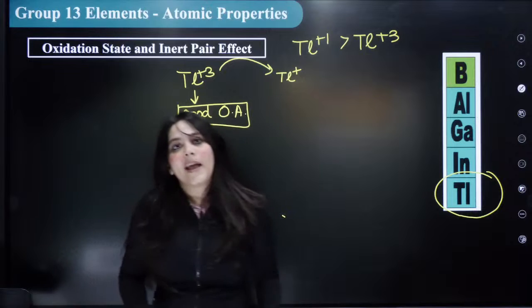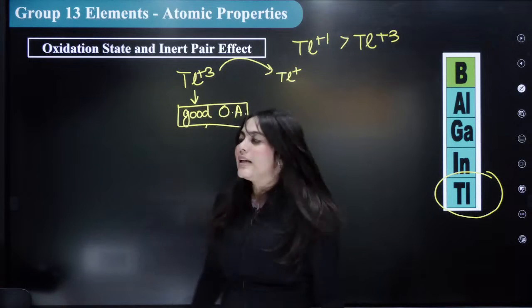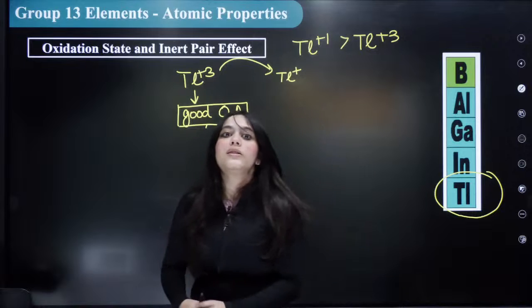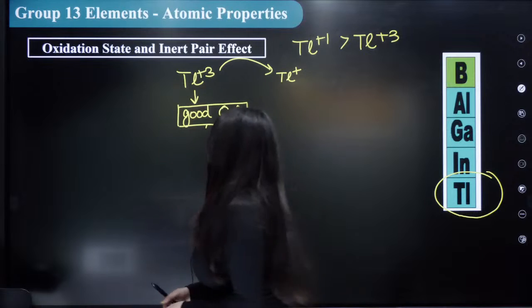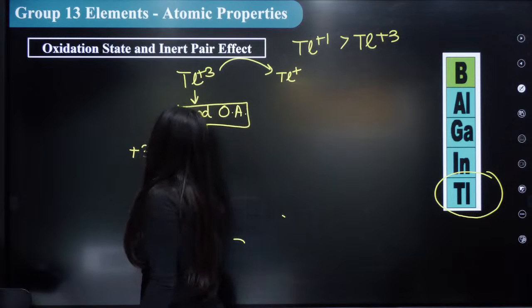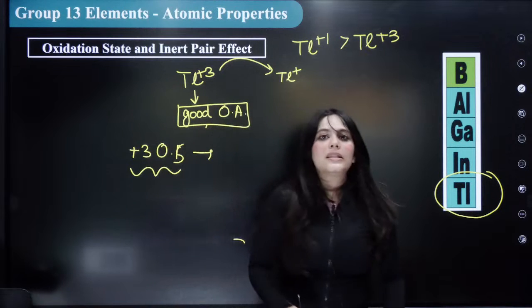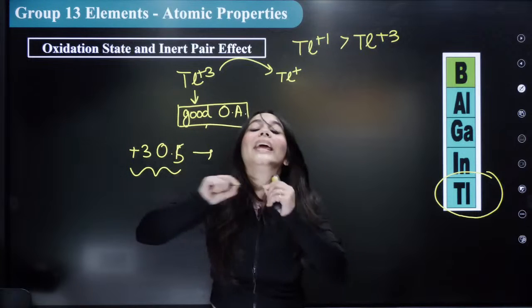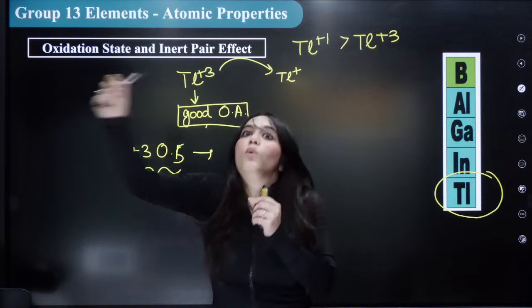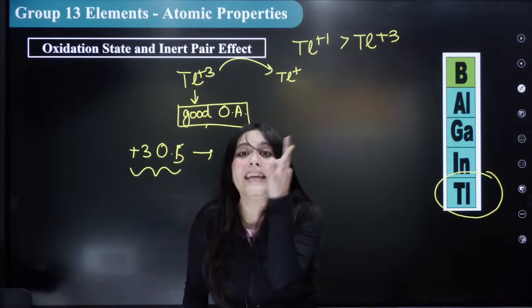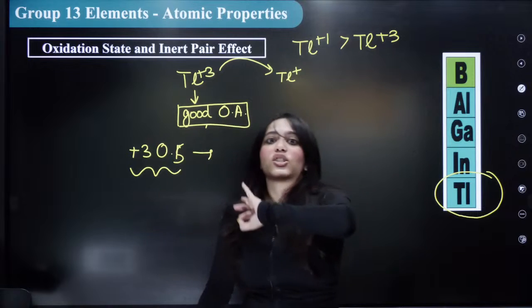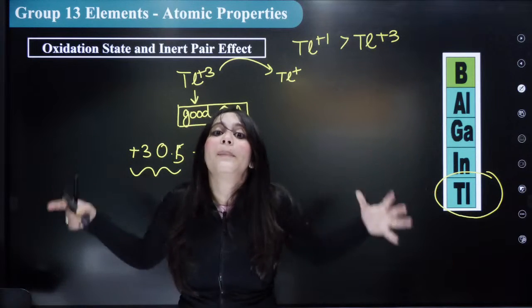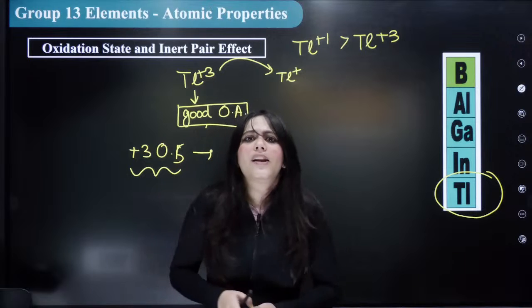Everybody understood this? The next thing that you should know about oxidation states: I told you it shows +1 and +3 oxidation states. In the +3 oxidation state, you have to remove 3 electrons, so removal of 3 electrons requires ionization energy 1, ionization energy 2, and ionization energy 3, which is a lot of ionization energy.